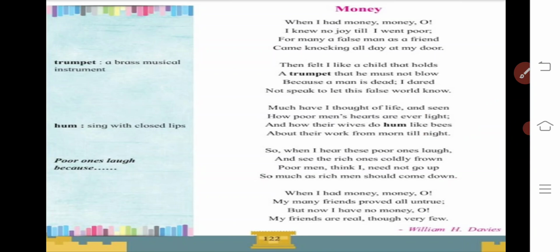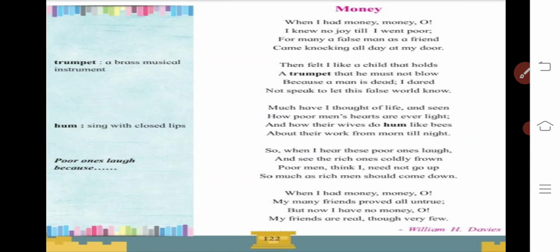Money. When I had money, money, oh, I knew no joy till I went poor. For many a false man, as a friend, came knocking all day at my door. Then felt I like a child that holds a trumpet that he must now blow, because the man is dead. I dared not speak to let this false world know.